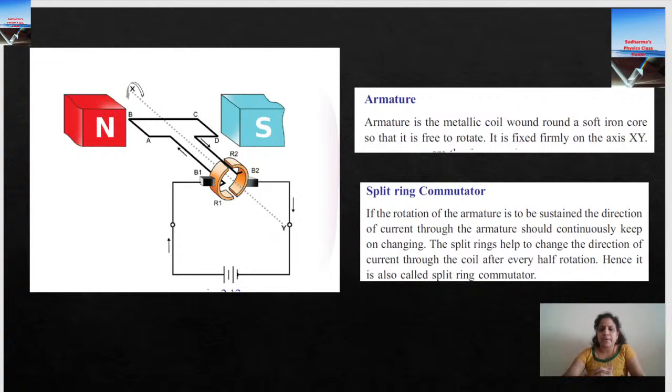battery, because electric motor is a device which converts electrical energy into mechanical energy. So if we have to convert electrical energy to mechanical energy, there should be something which provides electricity, right? So battery is most important. Then split ring commutator and brushes. Two brushes are there, two carbon brushes are there. So the allotrope of carbon, which is graphite, which is a good conductor of electricity, that is used as the